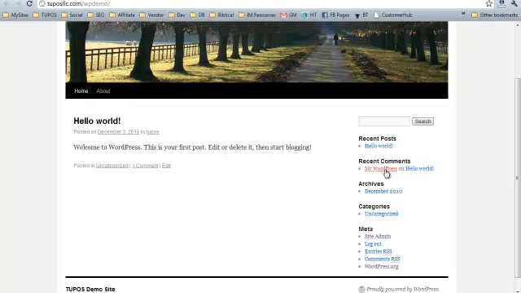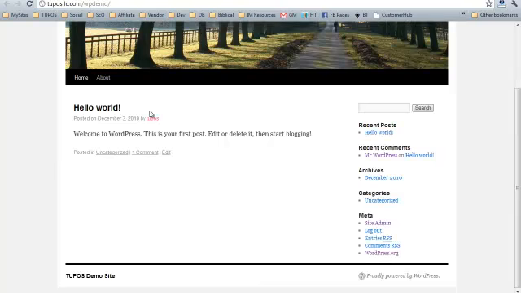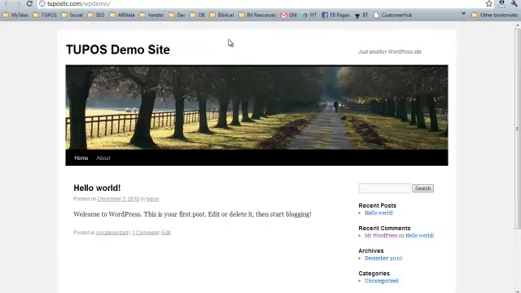So there's 1, 2, 3, 4, 5, 6 widgets going on there. This is a navigation with a page which you can change. This is the header which you can change in the back, and I'm going to show you these in a moment. Here's your title and your tagline, and then here are your posts, your content, and then there's some footer content which can also be modified.